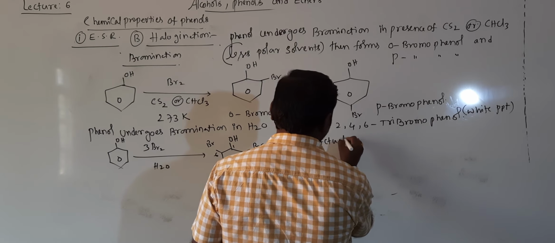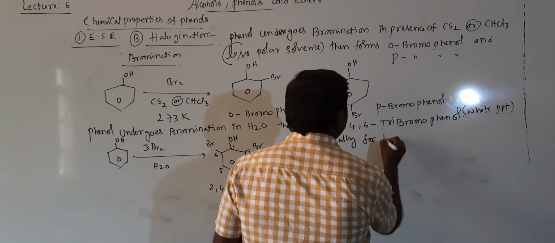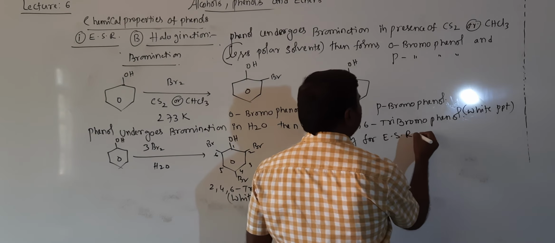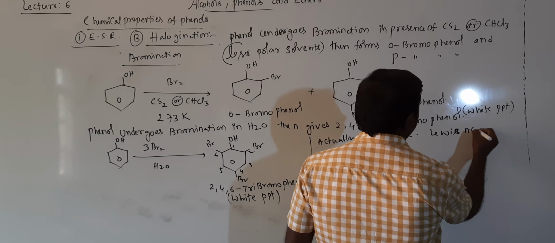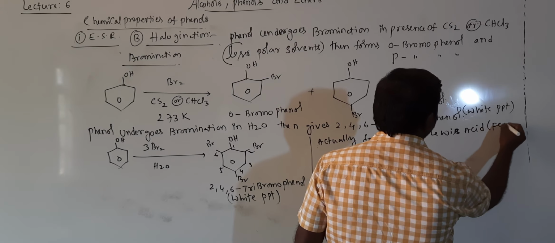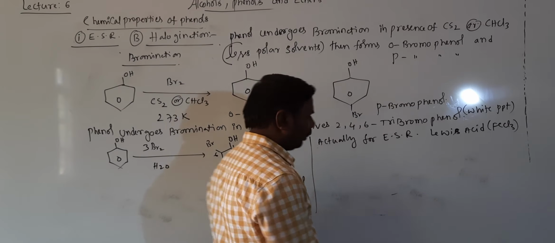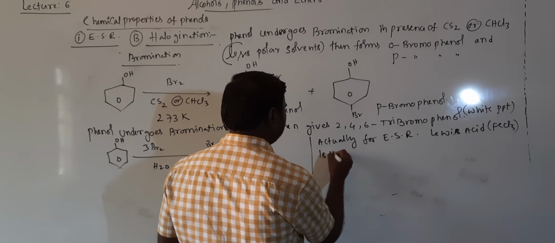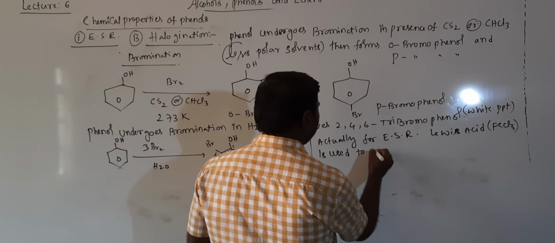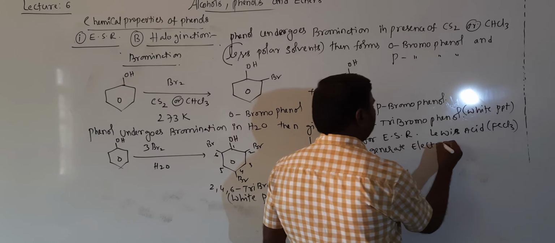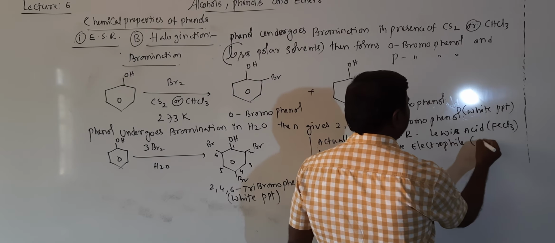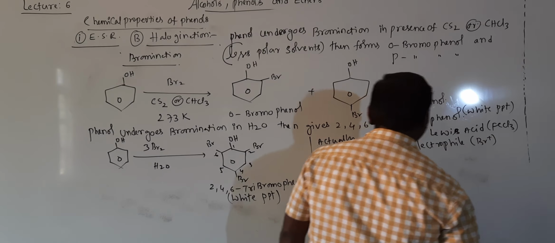Actually, for electrophilic substitution reaction, Lewis acid like FeCl3, FeBr3 is used to generate the electrophile, that is Br plus.